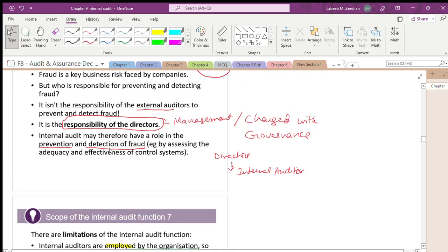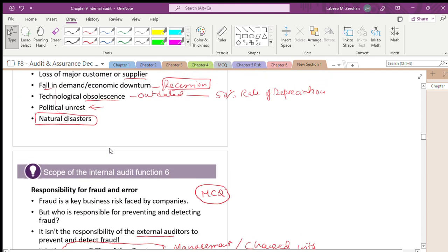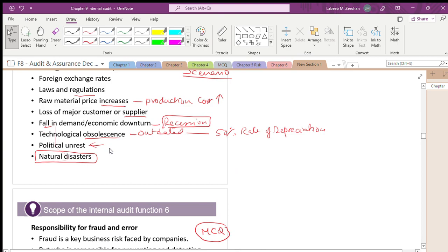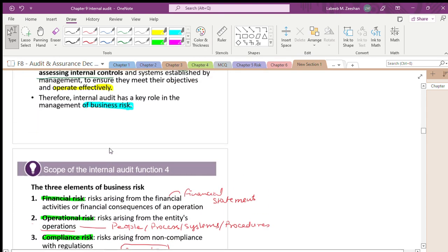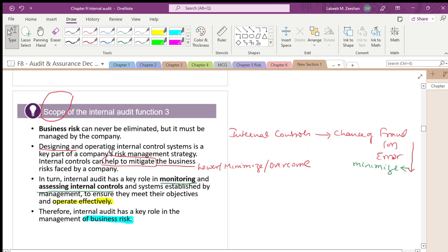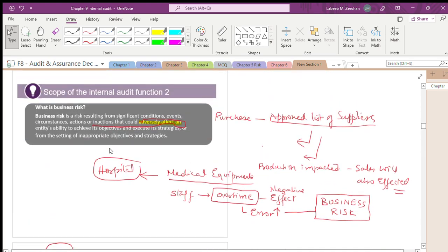What we have learned till now: who are the responsible? Board of directors. Is it right? What is the concept of business risk? And what is the scope of the internal auditor as such?